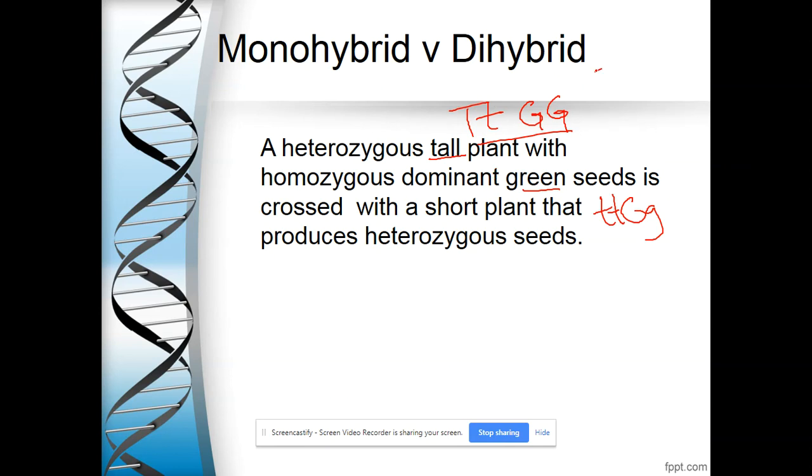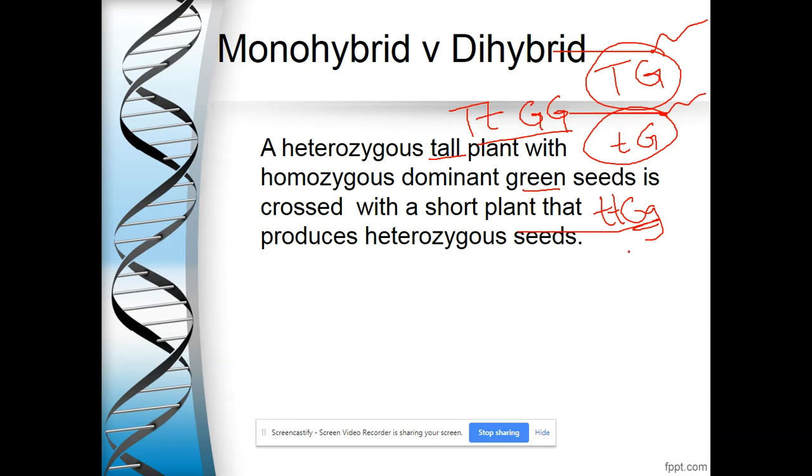So I could have a sperm that's big T and big G, or I could have a sperm that's little t and big G. And that's about all the combinations that I've got there. If I'm looking at this mama plant and eggs, I could have little t with a big G egg, or I could have little t with a little g egg. And that's it. Those are the only possible combinations of T's and G's.